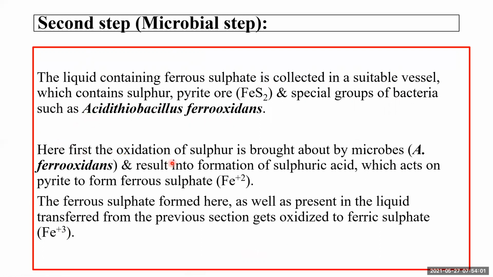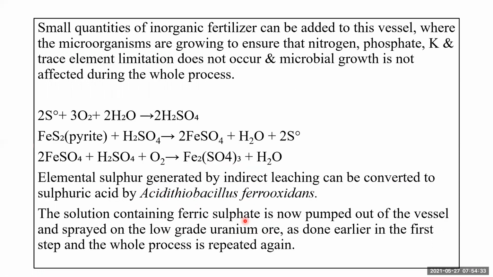What happens first? The oxidation of sulfur is brought about by microbes. The Acidithiobacillus ferrooxidans brings about oxidation of sulfur first, present in the pyrite ore, and then it results in the formation of sulfuric acid, which acts on pyrite to form ferrous sulfate. So more ferrous sulfate gets collected. The ferrous sulfate formed here, as well as the ferrous sulfate already present in the liquid transferred from the previous section, gets oxidized into ferric sulfate by the action of microorganisms.